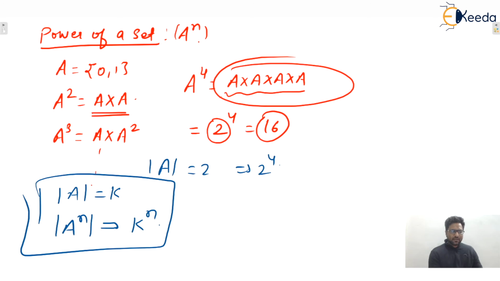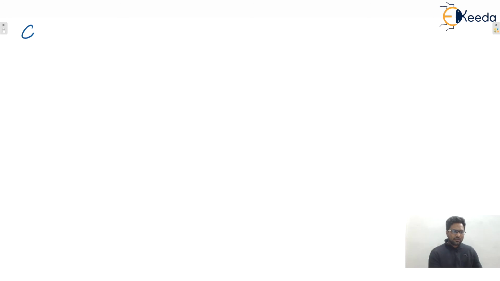Yes, various questions are there. Let us consider one good question that has been asked in a previous year GATE examination.